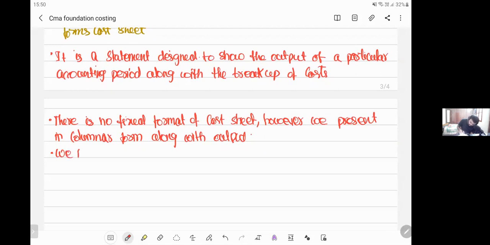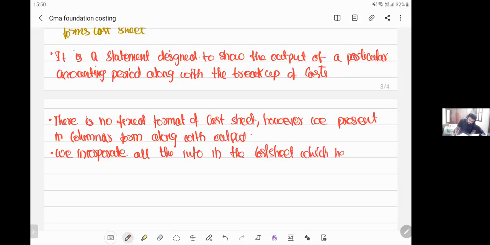We incorporate all the information in the cost sheet which helps the management or which aids the management for decision purposes. Okay, so this is all regarding cost sheet, my dear friends.